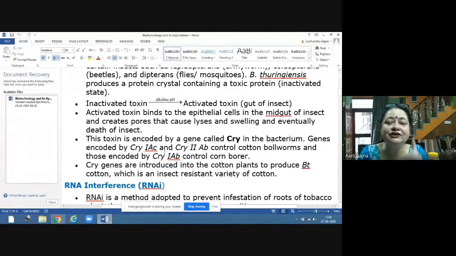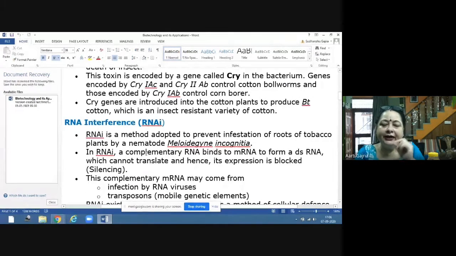So this was the first application in the field of agriculture. Now the second application we will see, which is called RNA interference. RNA interference, as the name suggests, RNA we are all familiar with now. Interference means disturbing. Why are you interfering in the class? It means you are disturbing the class.